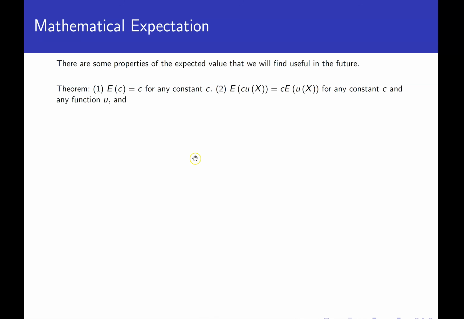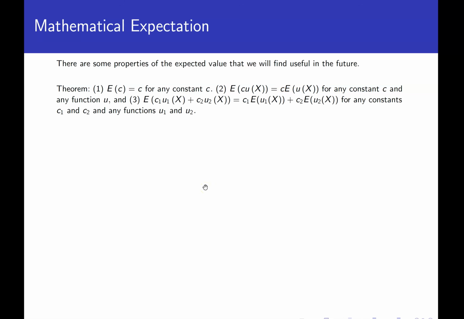The second one says that if I have a constant times a function, and I look at the expected value, I can pull that constant out in front, and it's the constant times the expected value. And the third one says that the expected value behaves well with linear combinations. And what that means is that if I've got a constant times the first function, plus a constant times the second function, we can break up the expected value over the sum and pull the constants out.